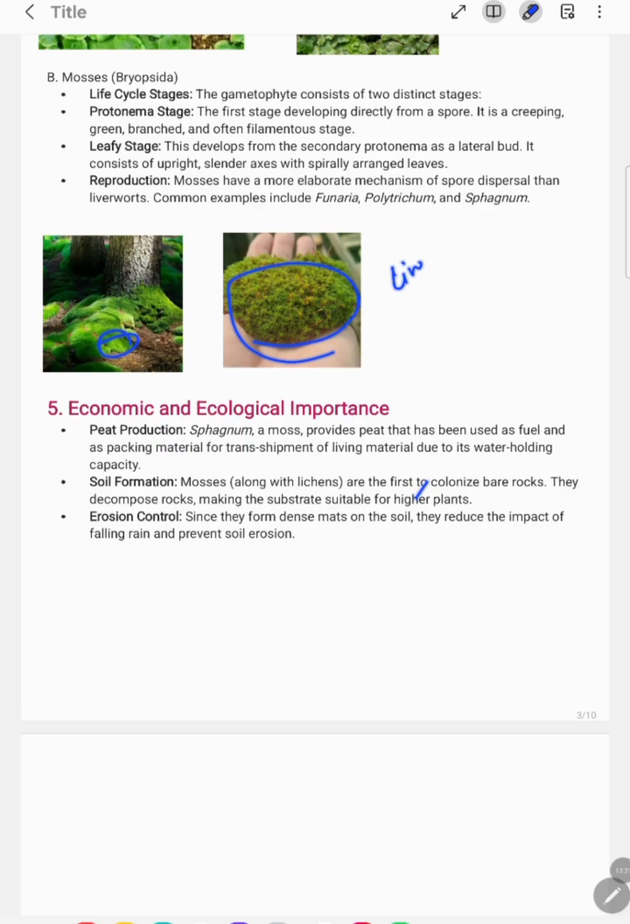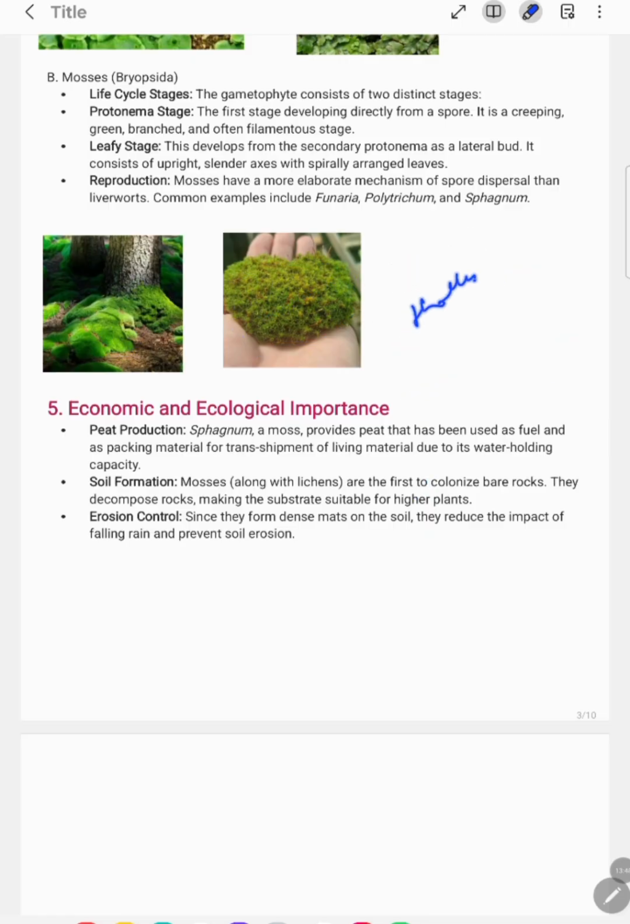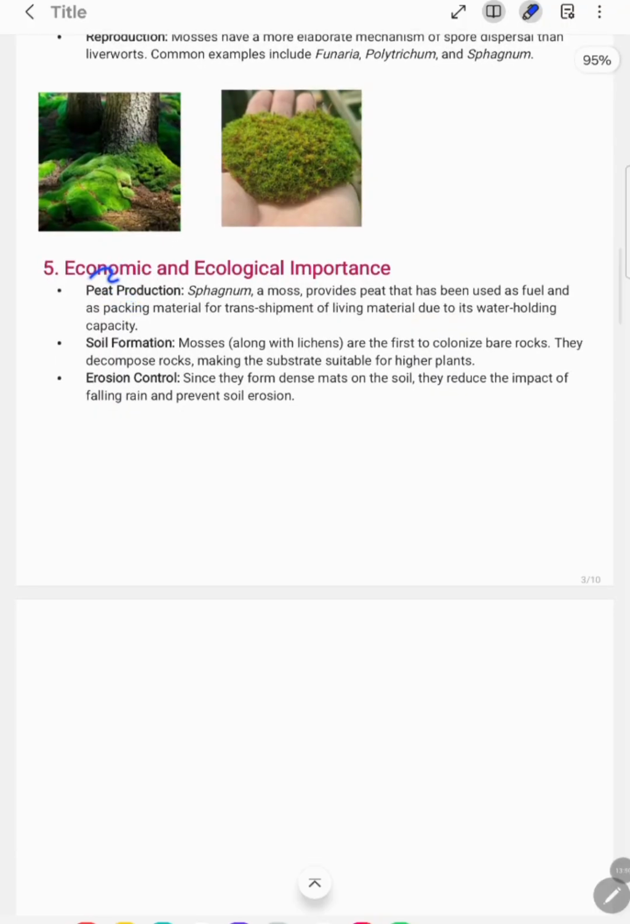देखो जैसे हमने देखा जो हमारे लिवरवर्ट्स हैं उसमें आपने बहुत ही अच्छा थैलस स्ट्रक्चर देखा, ठीक है, थैलस ऑर्गेनाइजेशन था, ठीक. बट इन मॉसेस they do not have this thallus like structure. Okay, now we are going to understand about economic and ecological importance of your bryophytes. ठीक. So peat production, the one of the most important use is for the peat production.